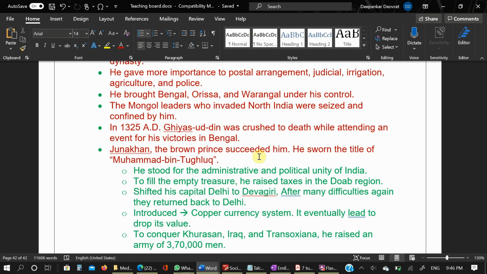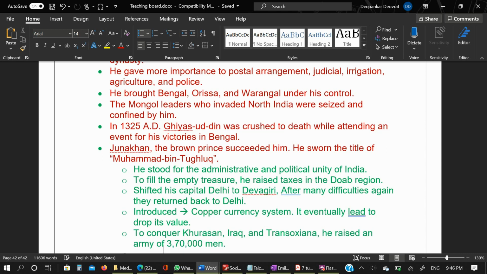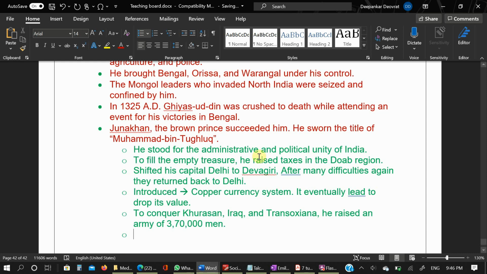given to Tamashirin, the Mongol leader, in order to avoid Mongol invasion.